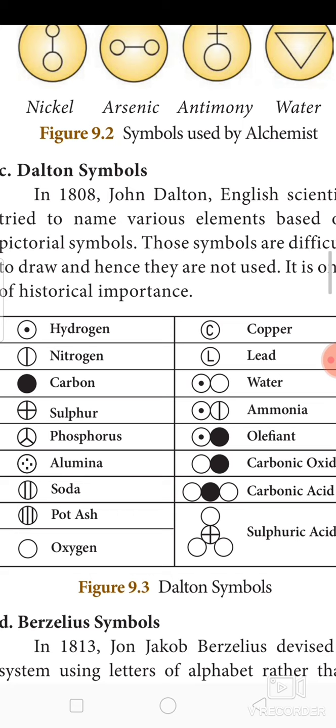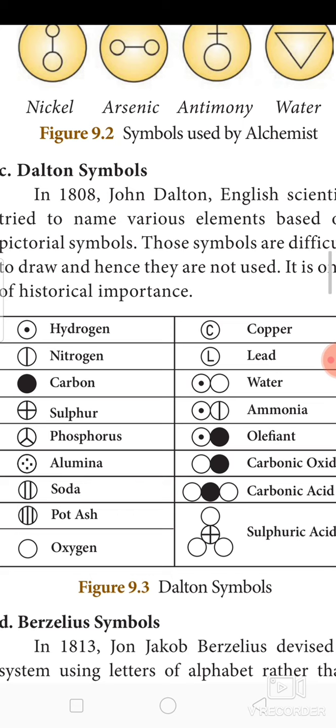Next we are going to see Berzelius symbol. In 1813, John Jacob Berzelius devised a system using letters of the alphabet rather than signs. The modified version of the Berzelius system is followed under the heading System for determining symbols of the elements.